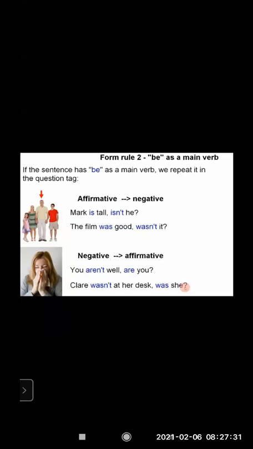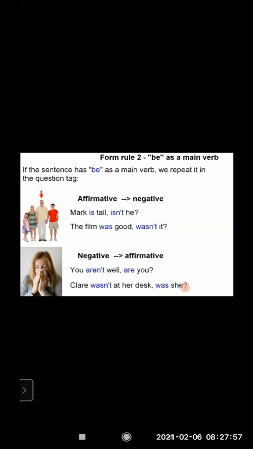Claire is the proper noun, but in the question tag you can see she is used. In the first, where Mark is tall, there it is isn't he. Mark is the man who is tall. You can see a family standing there. Mark is a man and he's the tallest in the group.